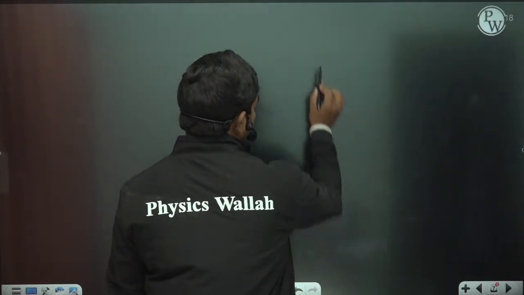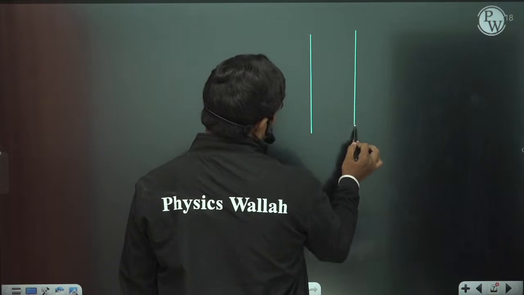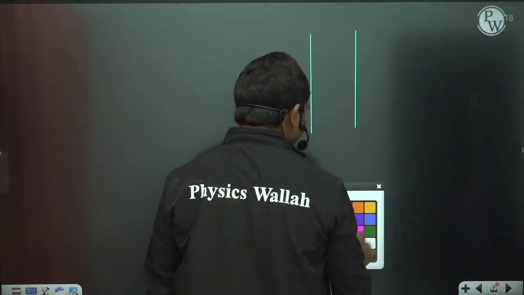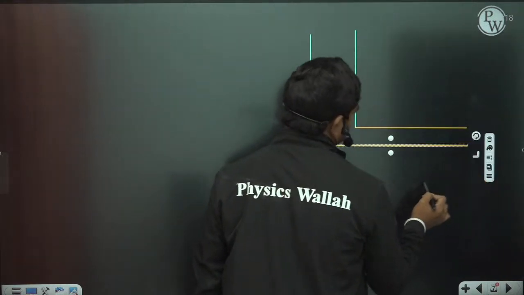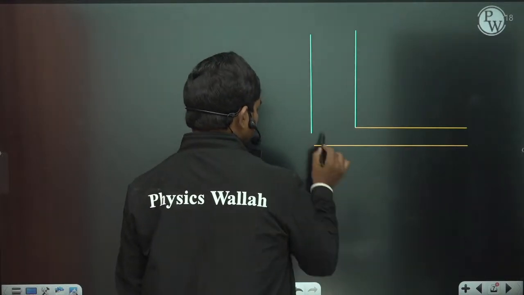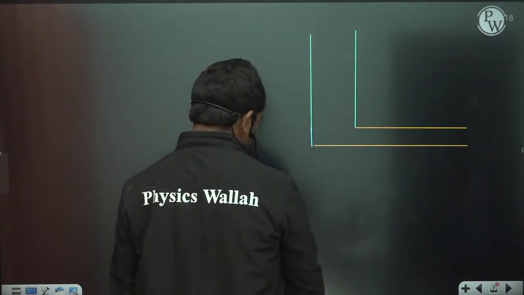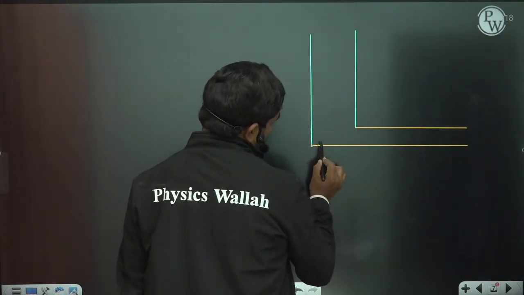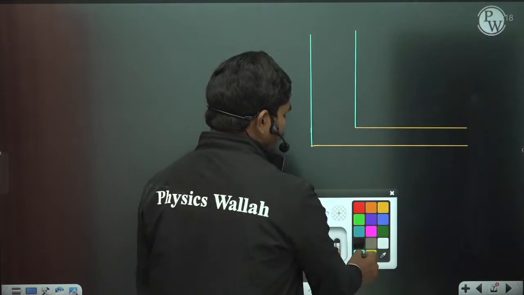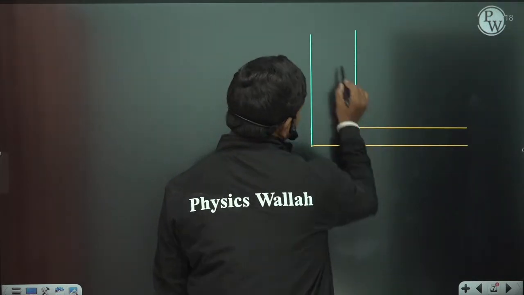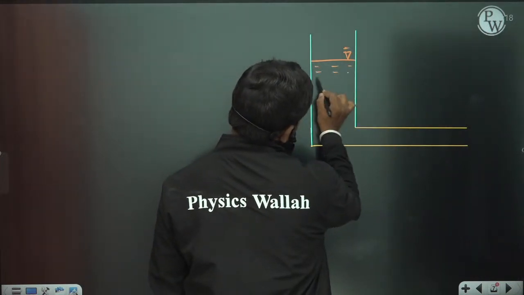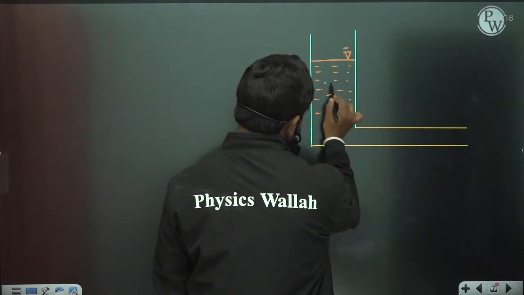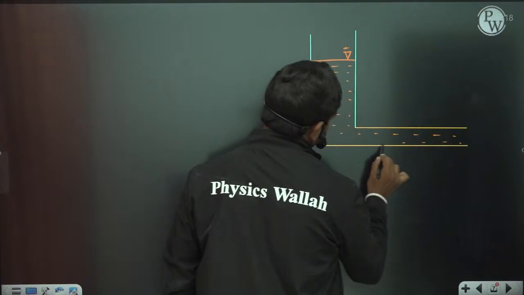In this case they are asking you that there is a tank, basically there is a tank like this. So there is a tank like this, and at the bottom of the tank you have a pipeline fitted. At the bottom of the tank you have a pipeline which is fitted like this, for example. You have a pipeline fitted. Now let us suppose if this is the free surface of the fluid in this. Let us suppose if this is the free surface. So there is some fluid which is flowing actually like this.